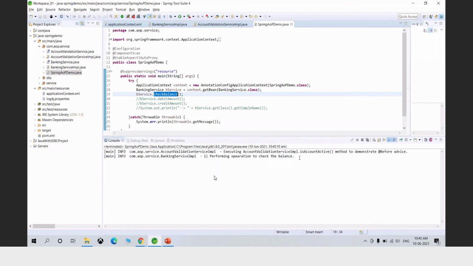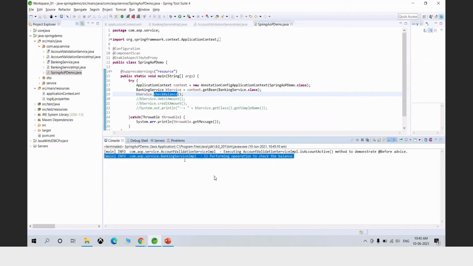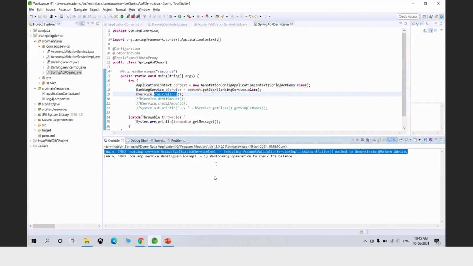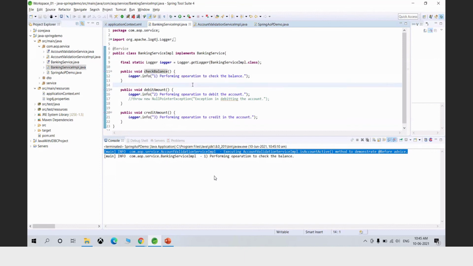So this is fine. Check service, check balance method is called. Now if you see, is account active method is being called before this method is being called. Right. So now banking service implementer is behaving a bit different as a proxy object with additional feature of this aspect or this advice.